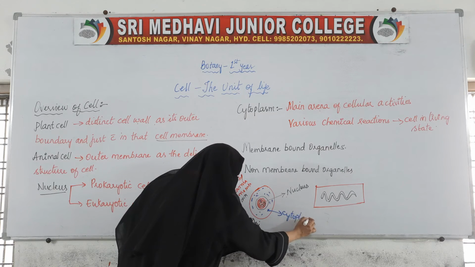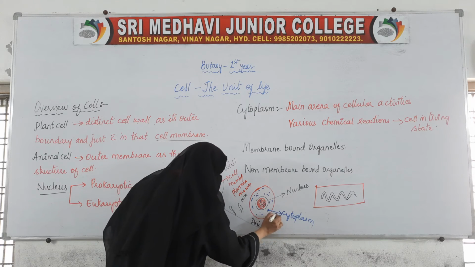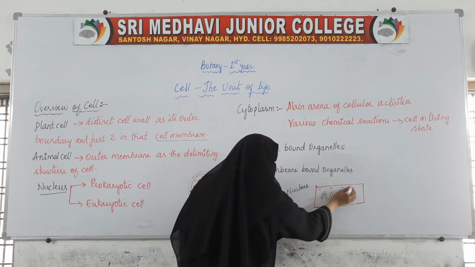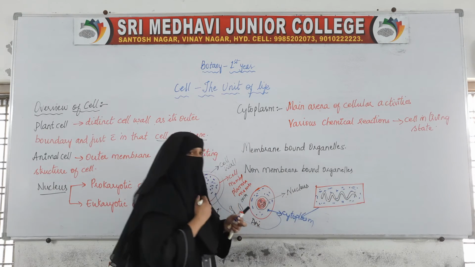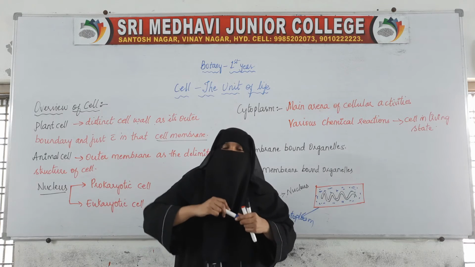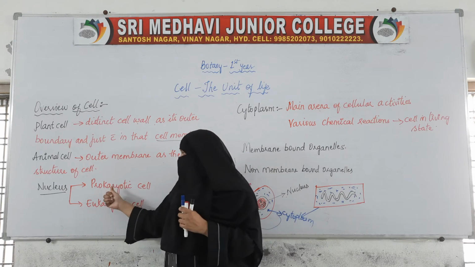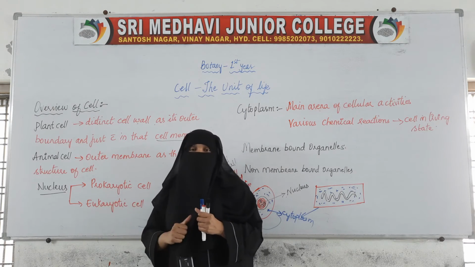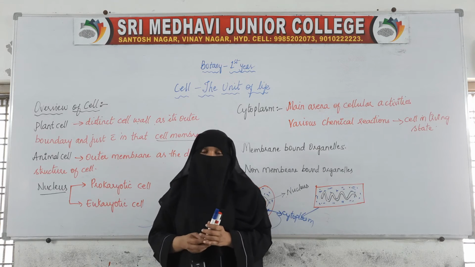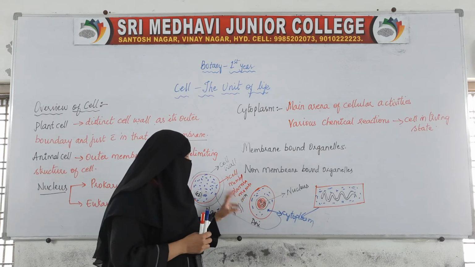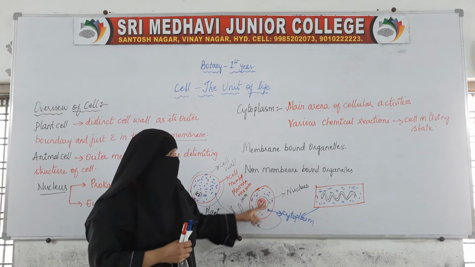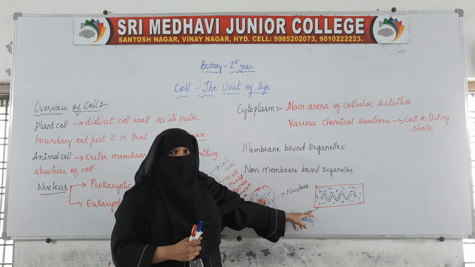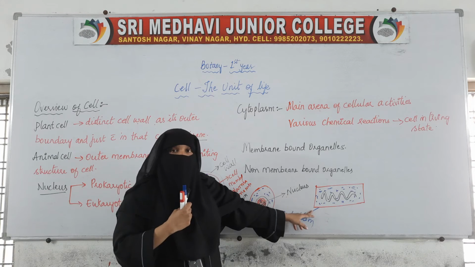Inside this prokaryotic cell also, the fluid is present, which is called cytoplasm. So cytoplasm is present in both types of cell, whether it is a prokaryotic cell or a eukaryotic cell. In both types of cell, the cell will have fluid inside it, and we call this fluid cytoplasm.